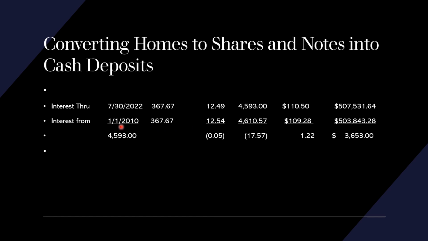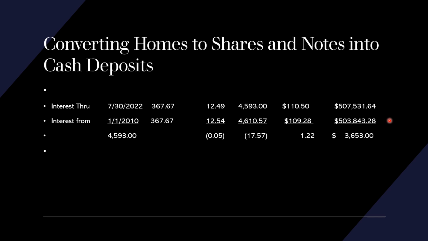What we did is we went from 1/1/10, which was provided to us by the lender's alleged servicer, and we calculated a per diem of 109.28 that they gave us, and that took us out 4,610 days. It doesn't show it here, but it took us out to, I believe, 8/17/2022.